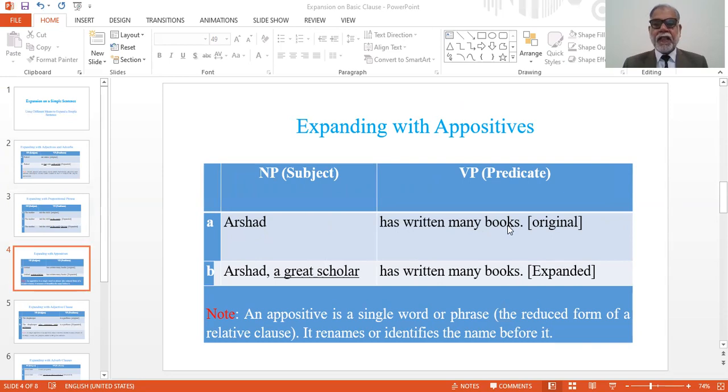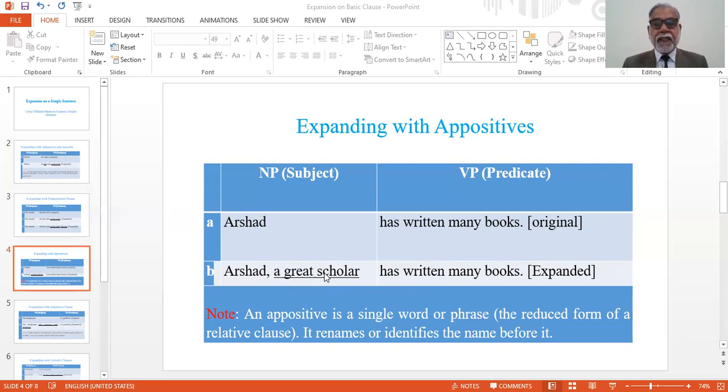This is original sentence, and the appositive has not been added into it. But in the second example, Arshad, a great scholar, has written many books. This is expanded simple sentence or clause, with a great scholar. This is an appositive. This is an appositive phrase.